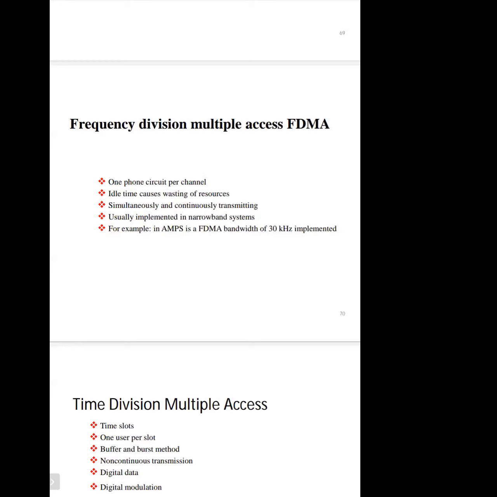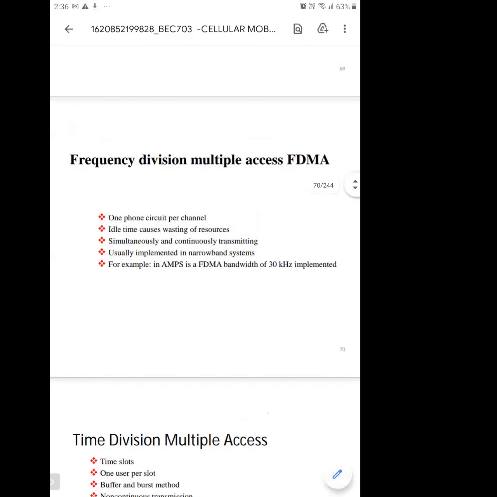If the user is not making any call on that channel, still that channel is occupied by that user, and no other user can use it. So this is a totally wasted resource. This is the main drawback in frequency division multiple access: the channels are occupied whether the user is using that channel or not. So it is clearly a wasted resource in FDMA.